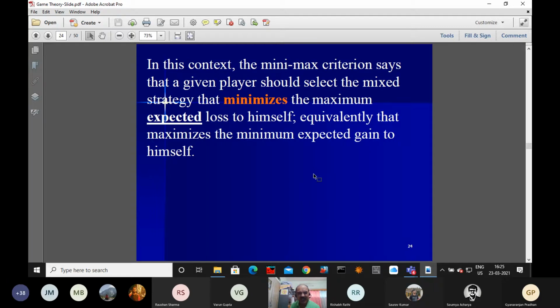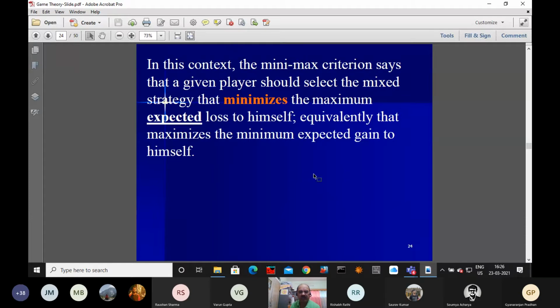So P and Q we are not using; we are using xi and yj. With respect to xi and yj we will involve aij so that we can find rho i, the expected gain or expected loss.